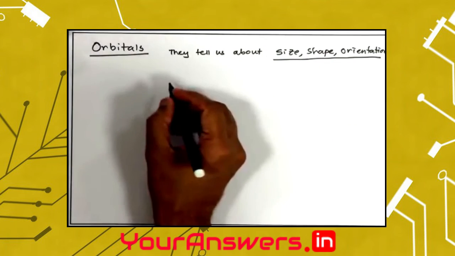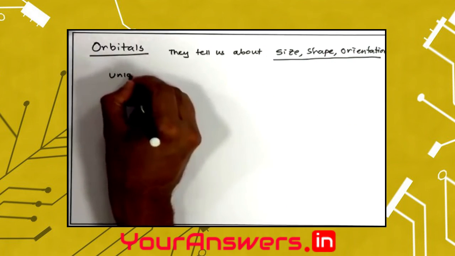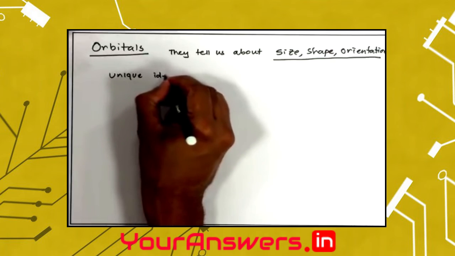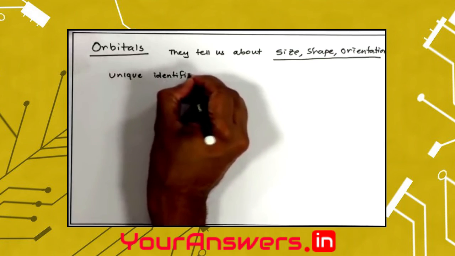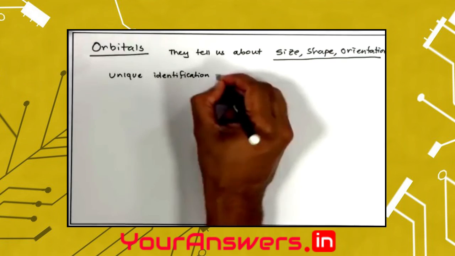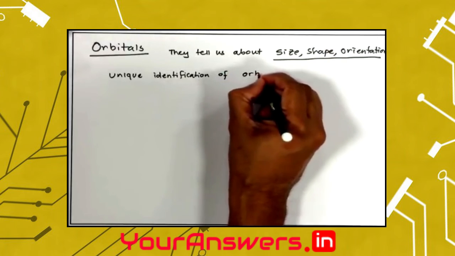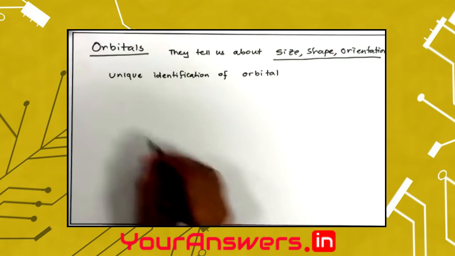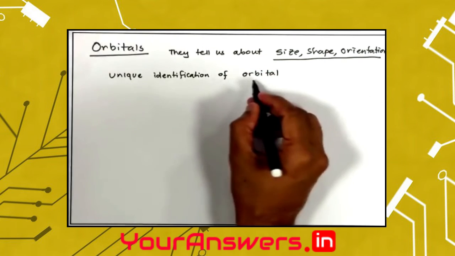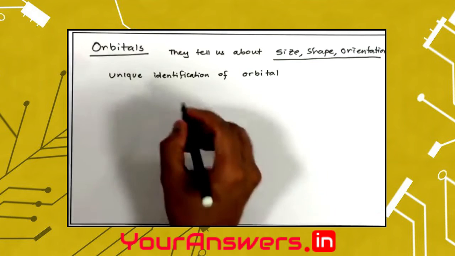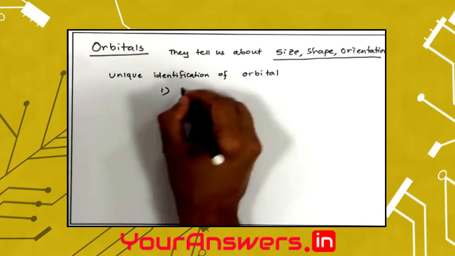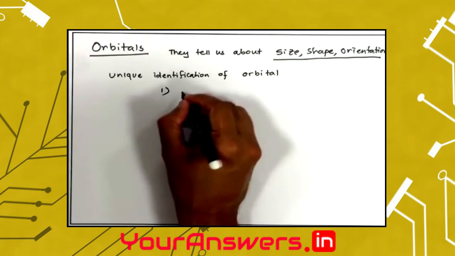So the next target is unique identification of an orbital. How do I do that? To be able to uniquely identify an orbital, I require 4 sets of information. These are called quantum numbers.